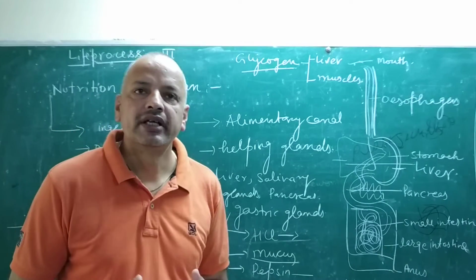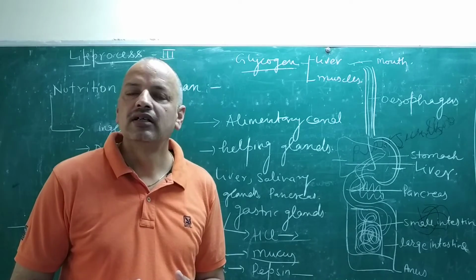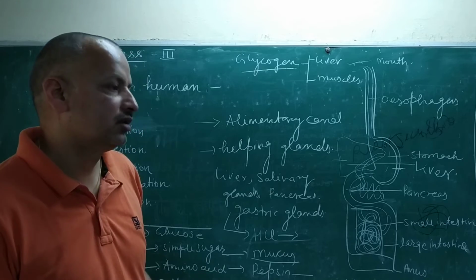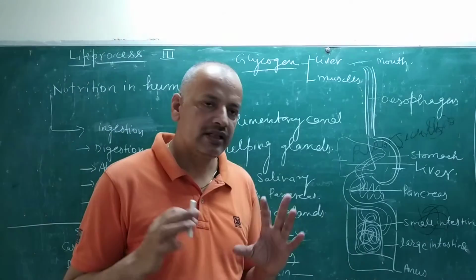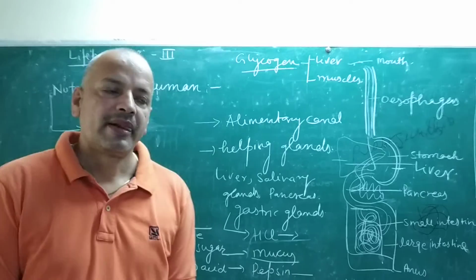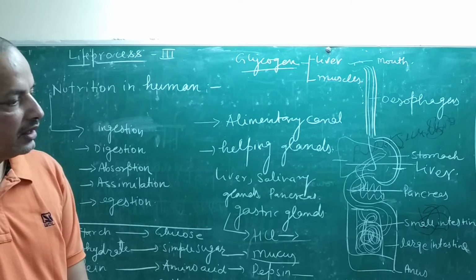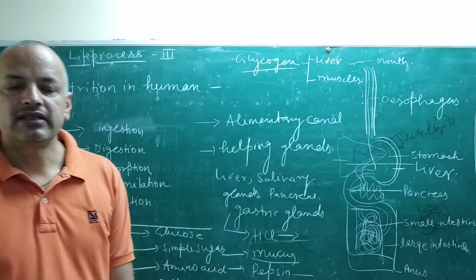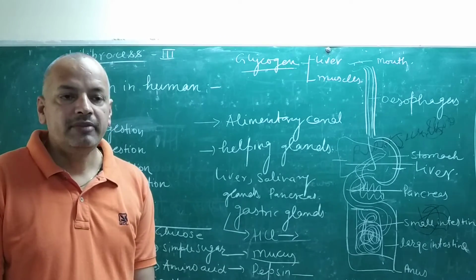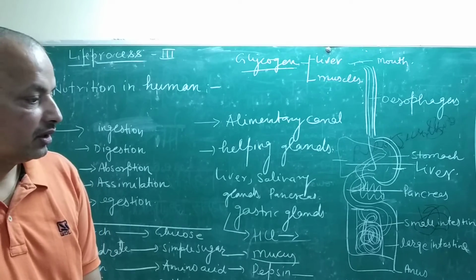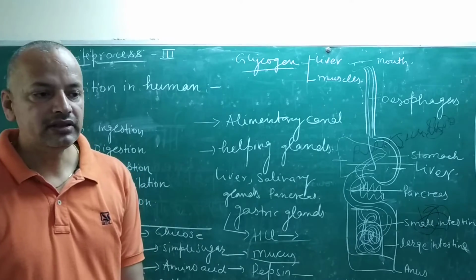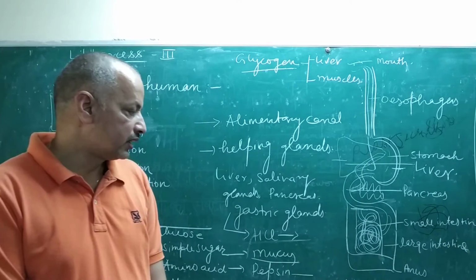So all the nutrients are absorbed inside the small intestine, and after that food reaches the large intestine. The large intestine is special for storage of undigested food, and its second portion also helps in the absorption of water and minerals. Water and minerals are absorbed by the large intestine, and nutrients are absorbed by the small intestine.